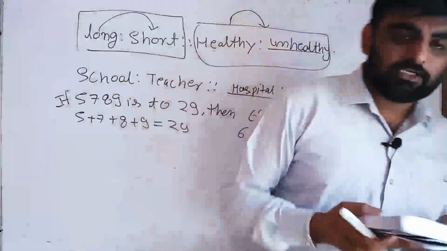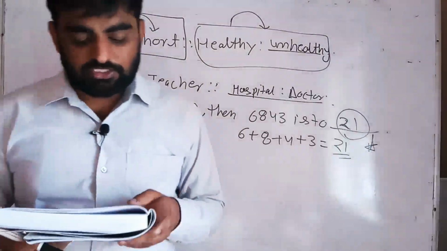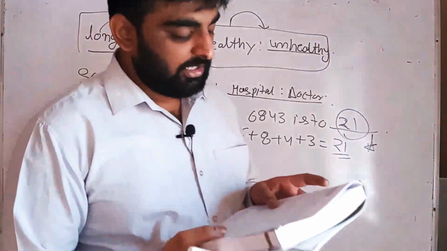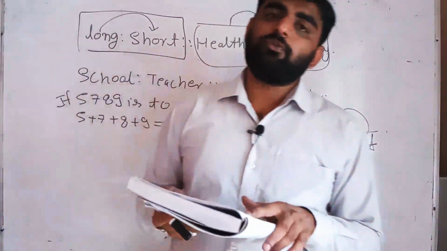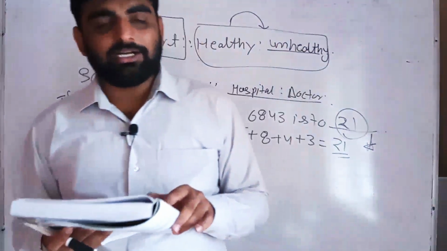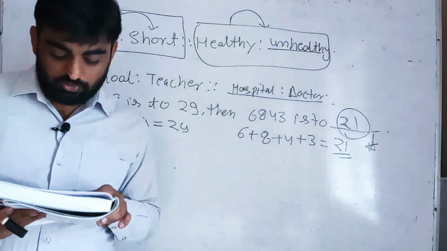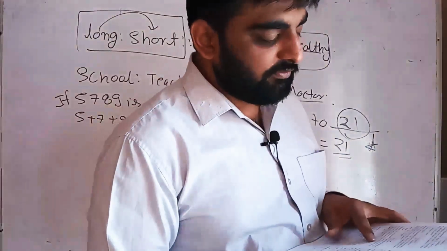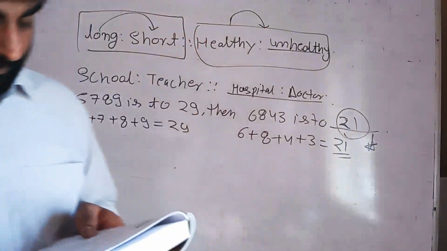Carrot, root, and tomato. The relationship here is the eatable and what part of the plant it is. The carrot is the root. It means the carrot is an eatable thing of the root plant, and tomato is the fruit of the plant. Hence the option is C, that is fruit.